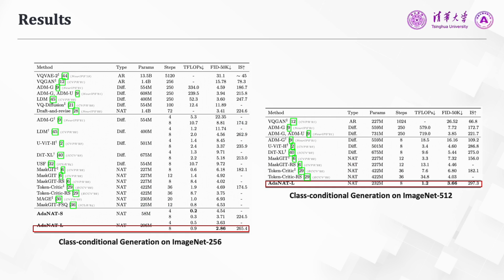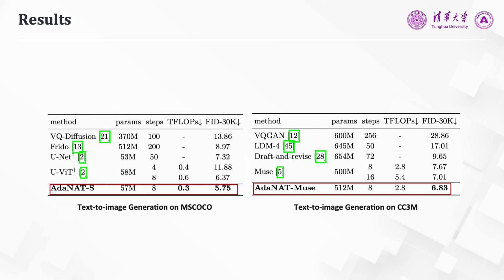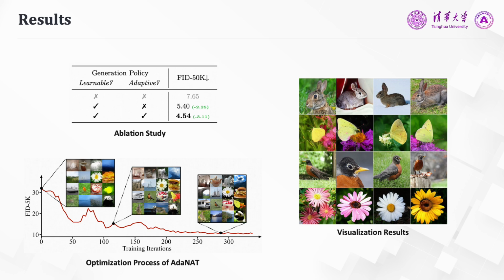Experimental results on class-conditional image generation demonstrate that AdaNAT is able to outperform state-of-the-art diffusion models under efficient generation scenarios with 2 to 3 times less computational cost. For text-to-image generation, AdaNAT is highly effective as well.